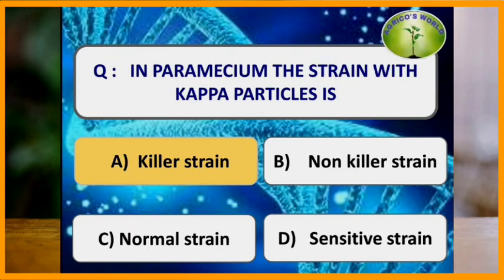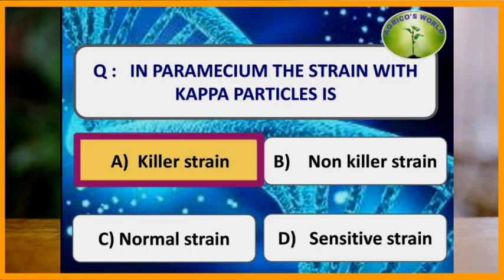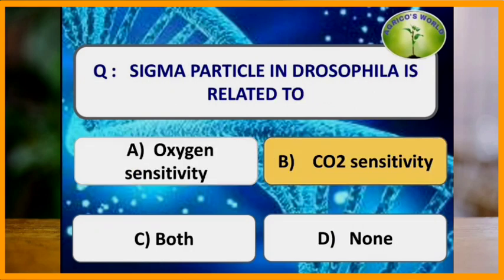In paramecium, the strain with kappa particles is? The paramecium produces the kappa particles, which lead to the production of the toxin paramecin. If the paramecium has kappa particles, it is a killer strain, and if the paramecium doesn't contain any kappa particles, then it is a sensitive strain. Sigma particle in Drosophila is related to? The sigma particle in Drosophila is related to carbon dioxide sensitivity.